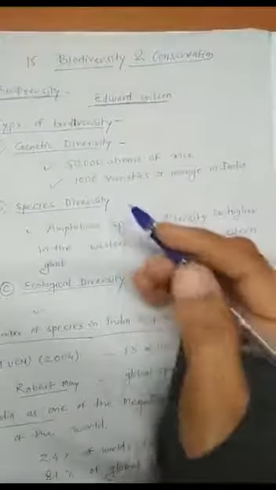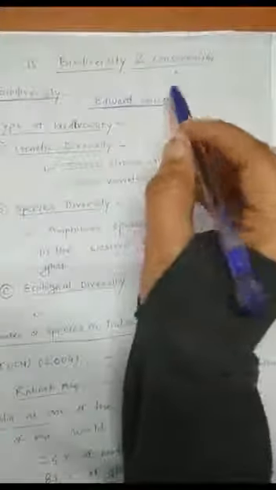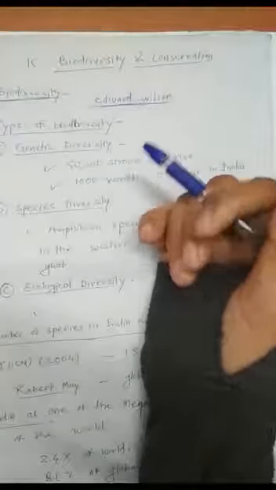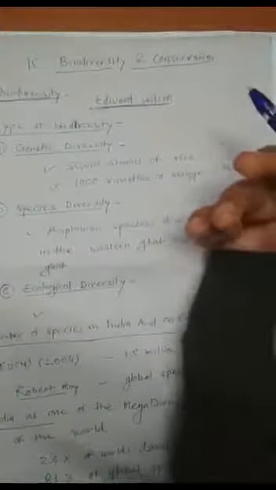Students, today we are starting our 15th chapter, Biodiversity and Conservation. Now, what about biodiversity? The combined diversity at all levels of biological organization is called biodiversity, and the word biodiversity was popularized by Edward Wilson.